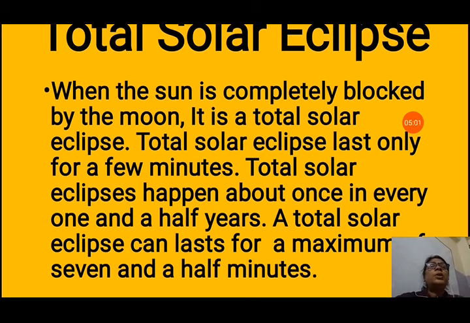So a total solar eclipse can last for a maximum of 7.5 minutes, because both are revolving and they change their place and they move from the front of the sun.